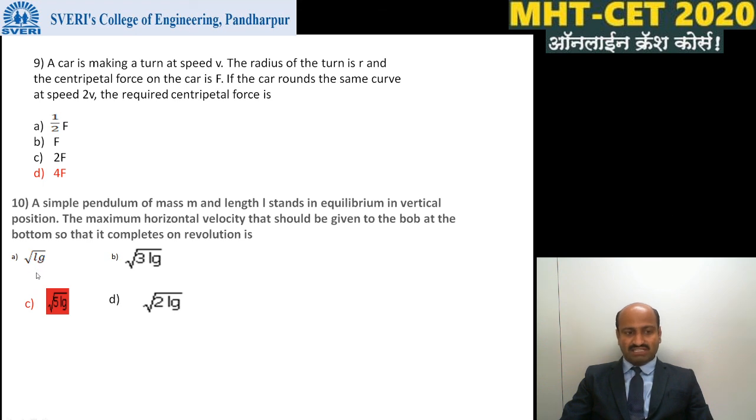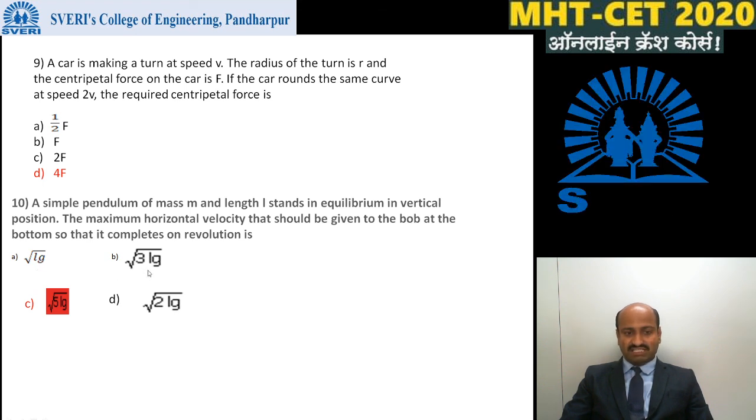The options are square root of Lg, square root of 3Lg, square root of 5Lg, and square root of 2Lg. The answer is square root of 5Lg, because the bob is at the bottom.